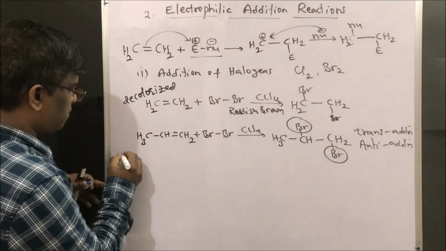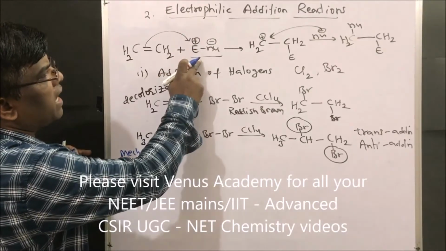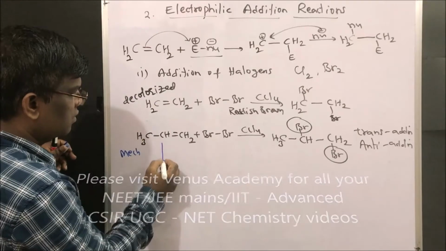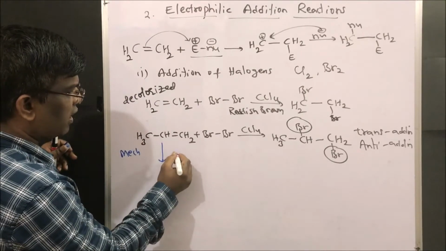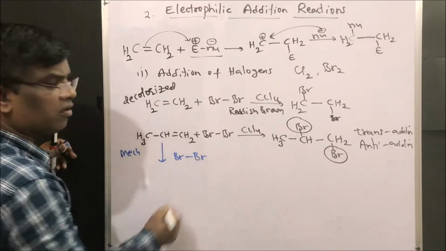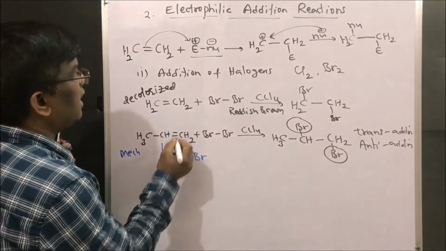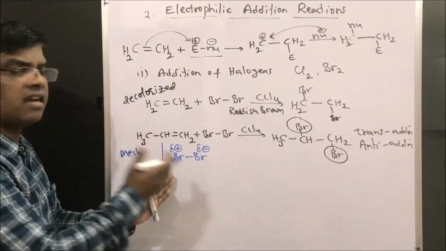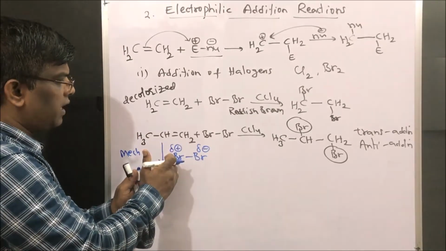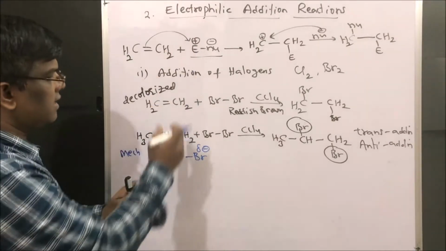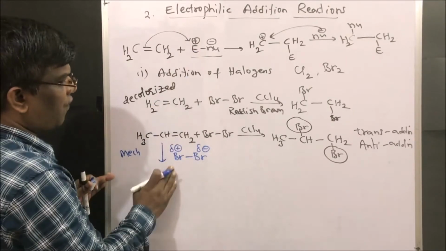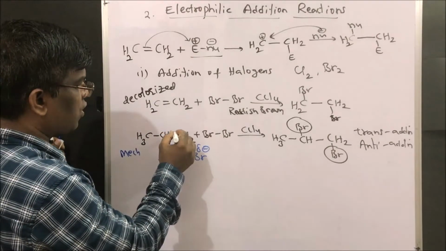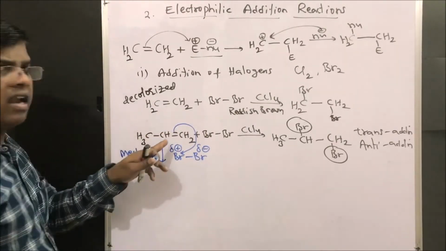Dear friends, mechanism. Similar to this common reaction, all these reactions are going to follow a similar mechanism. In the presence of the alkene, bromine undergoes heterolytic fission. Let us say this will have partial positive charge, partial negative charge. Either of these two I can take. This is negative and this is positive. For understanding's sake, I have taken the left hand side as an electrophile, the right hand side as a nucleophile. What happens? The first step is it is going to add to this alkene.